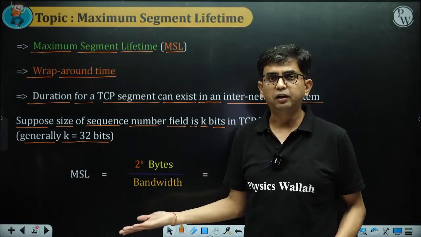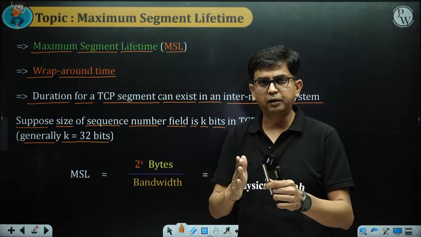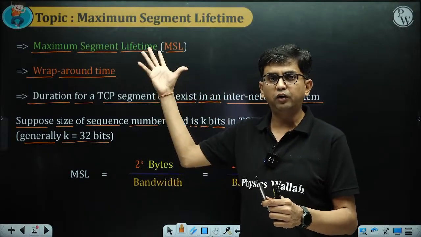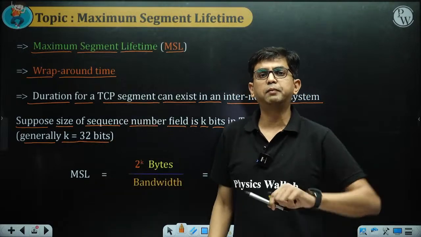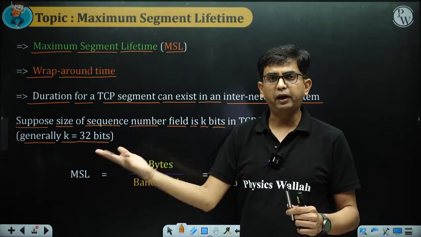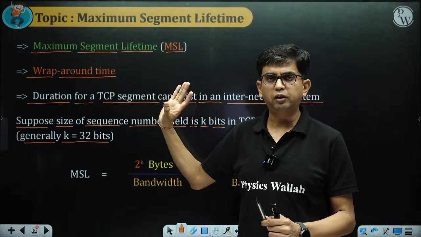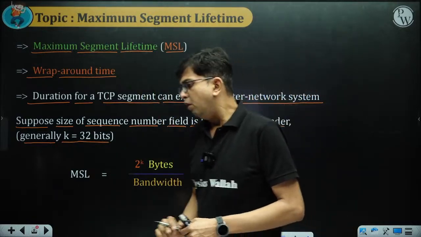Any segment is valid until this time. After that the segment will be treated as expired, timed out.